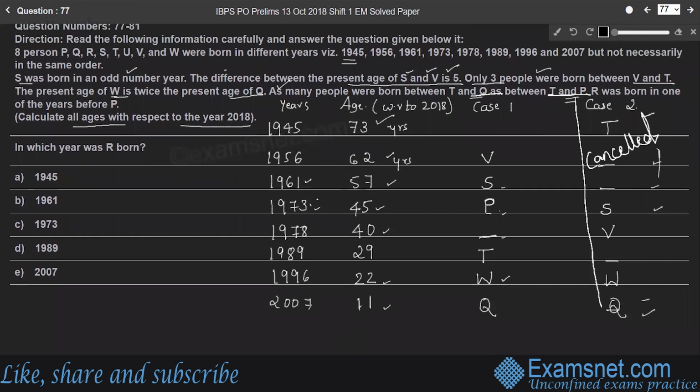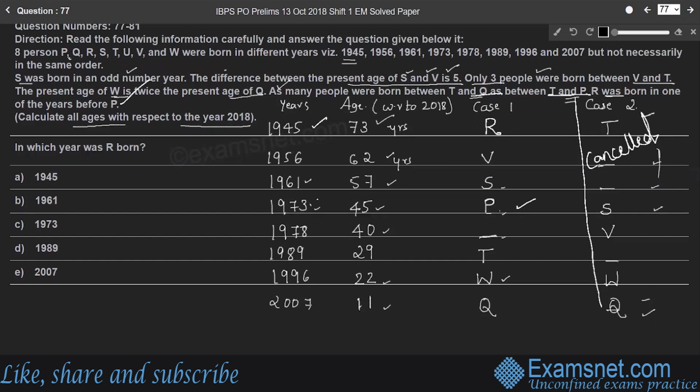So moving further, R was born in one of the years before P. P was born in 1973. One of the years before P is, there is only 1 year, 1945 left, in which R was born, right? So who is the person left here?